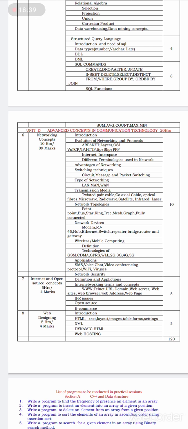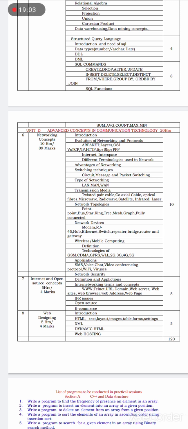Now, in unit D, that is the 4th unit, we are studying advanced concepts in communication technology. In unit D you have 3 subtopics.